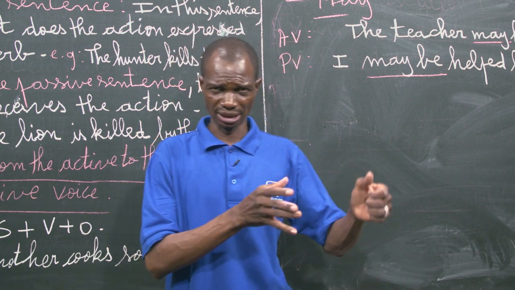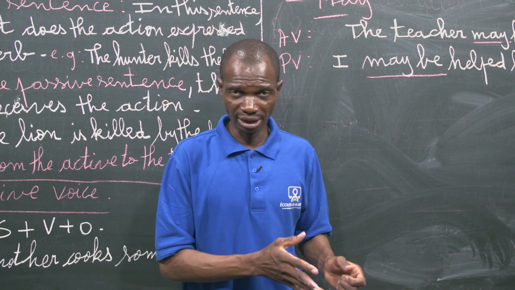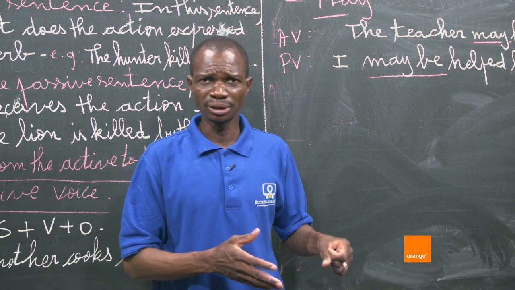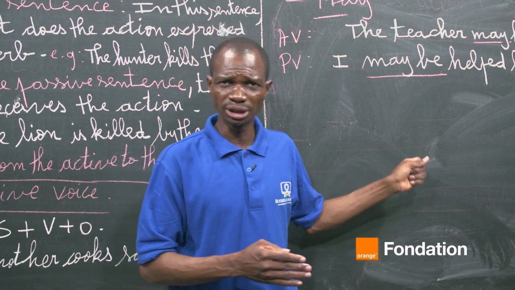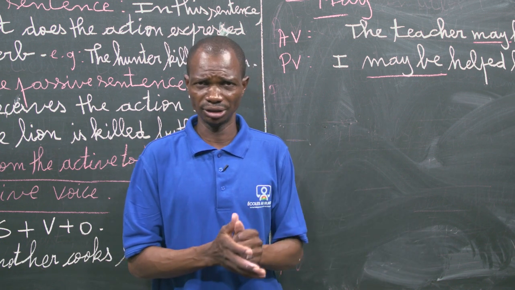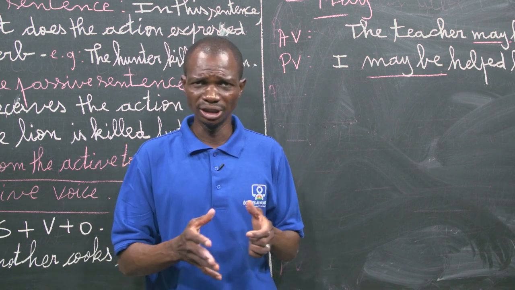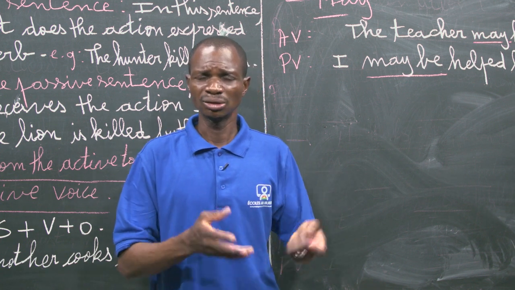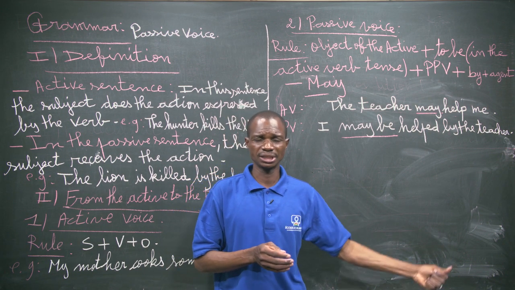If you see, for example, can, it is can be plus the past participle of the verb. If you take, for example, must, it is must be plus the past participle of the verb. You take may, it is may be plus the past participle of the verb. And you take should, then it is should be plus the past participle of the verb. These are the main changes with the different tenses. If you keep them in your mind, you will not suffer from turning the active sentence into the passive sentence.